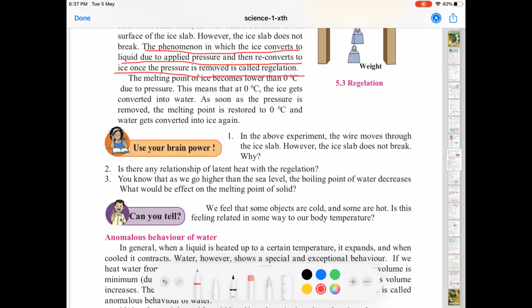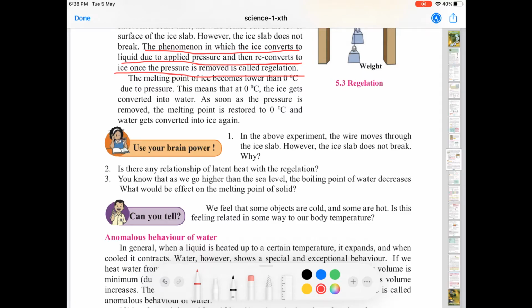What is regelation? The phenomena in which the ice converts into liquid due to the applied pressure and then reconverts to ice once the pressure is removed is called regelation.